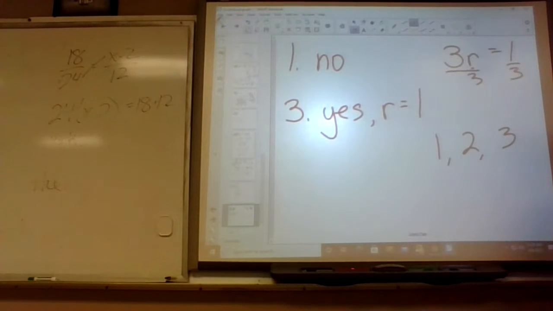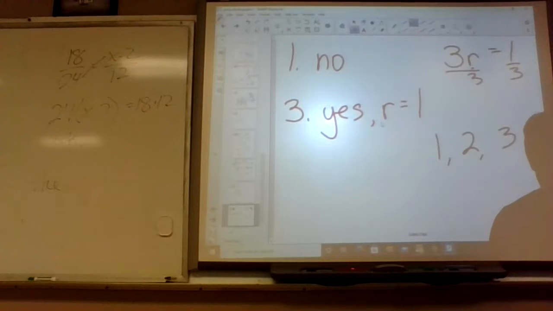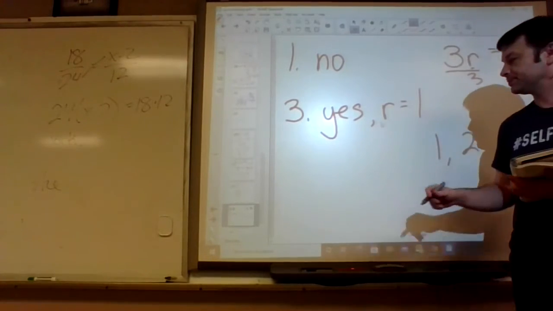Number 5. The reason they put that on there is because the chapter before this is a trig chapter. But why don't you guys go ahead and plug in cosine of pi, let's see what we get.